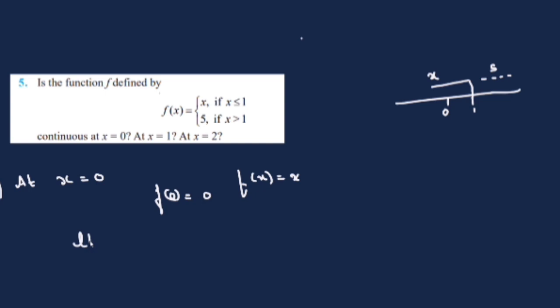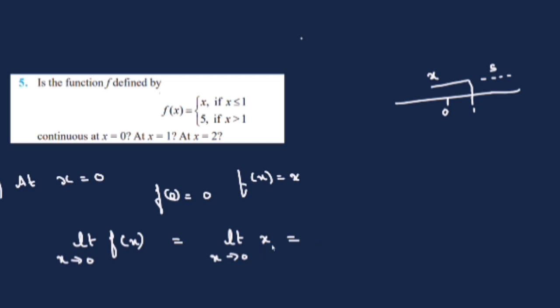Now let us find the limit as x tends to 0 of f of x. Left of 1 itself the function is identity, and 0 is left of 1. So f of x is also the identity function only, x itself.